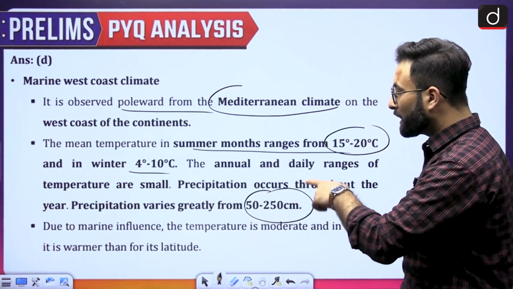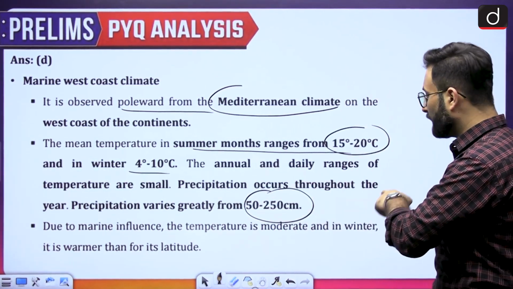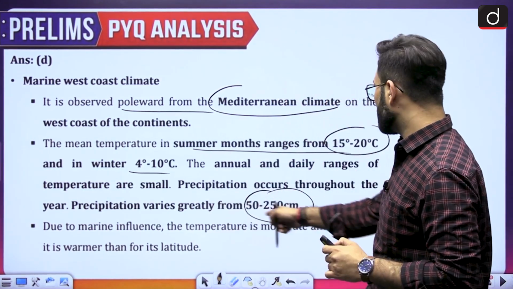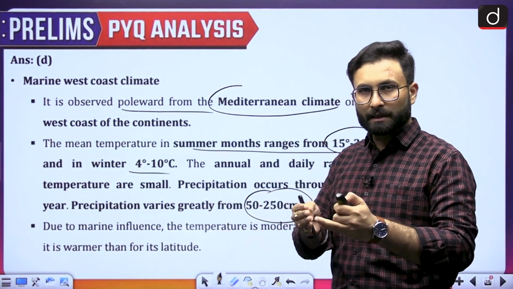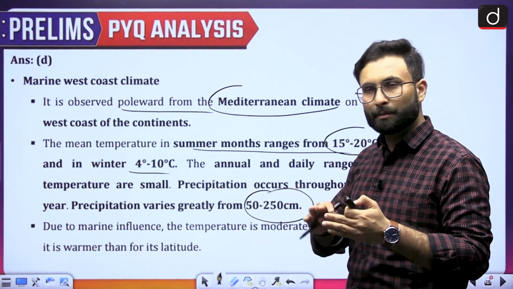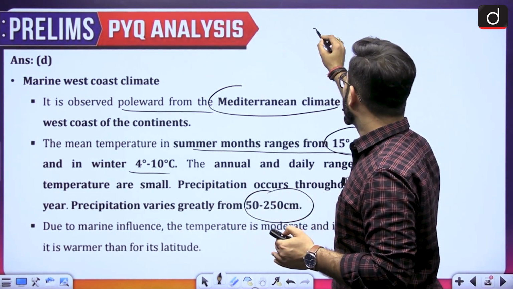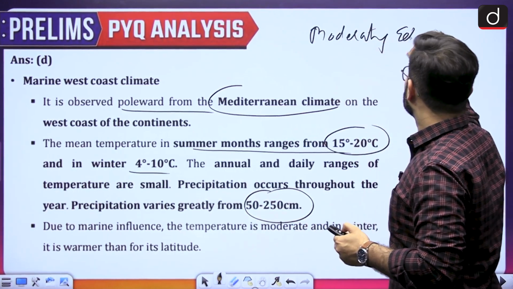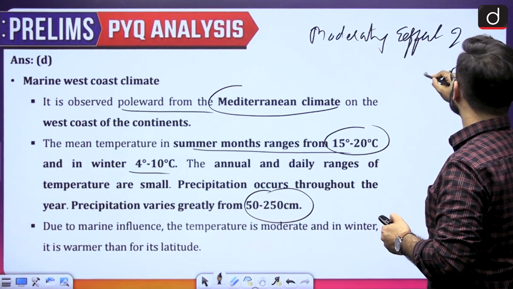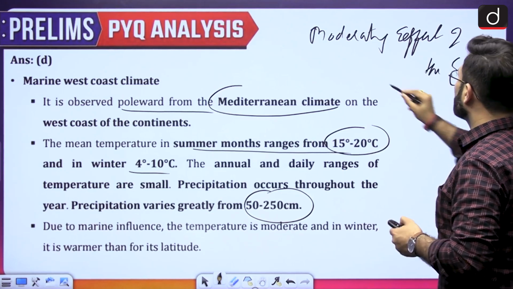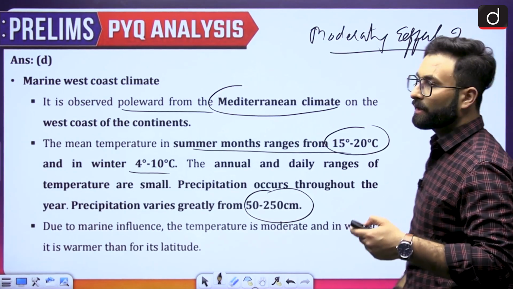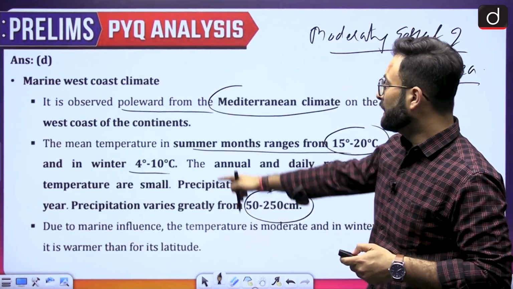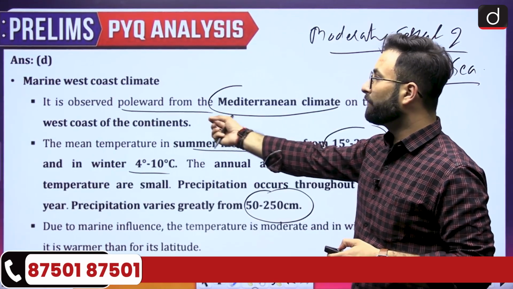Okay, due to the marine influence, the temperature is moderated, and in the winters it is warmer than the latitudes. So basically what they are saying is that in the winter it will be a little bit warmer, in the summer the temperature will be managed because of the moderating effect of the sea. Okay, so that is the reason behind that. That is your Mediterranean climate or the marine west coast climate. These are the reasons. They have said that you can say polewards on the west coast of the continent.